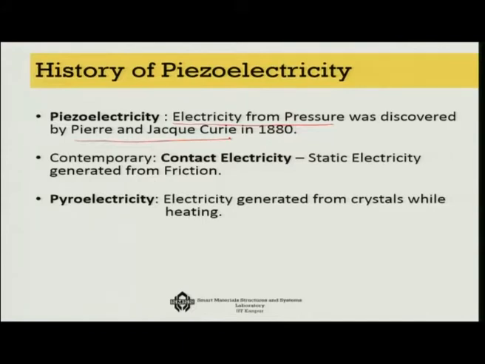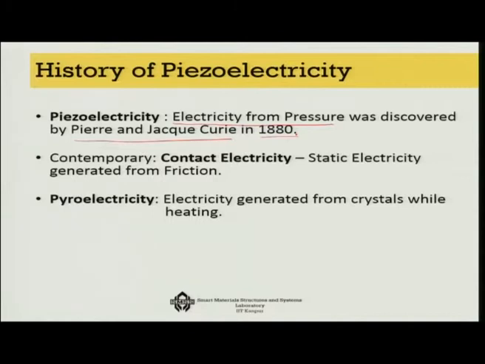So Pierre and Jacques Curie's work in 1880, when they were working on crystals like tourmaline, found that you can get electricity out of the piezoelectric material. That was the first discovery of this kind. At that time there were two sources of electricity known to us.